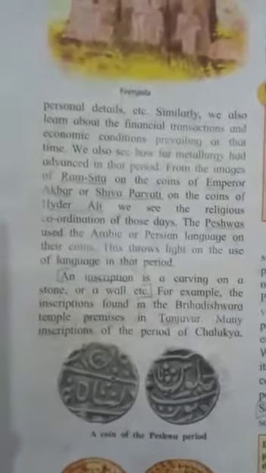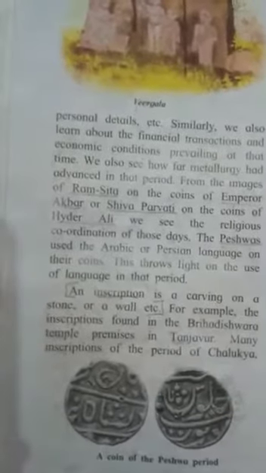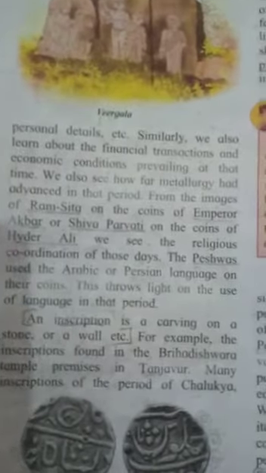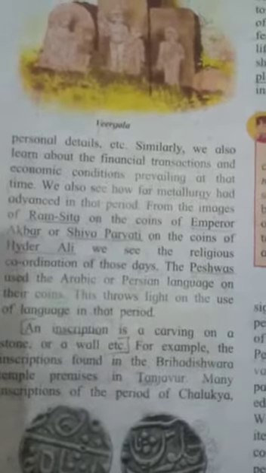From the coins, we learn about the rulers, their periods, governance, religious ideas and personal details. We also learn about financial transactions, economic condition, progress of metallurgy, which means the science of metal, religious coordination and language of that period.